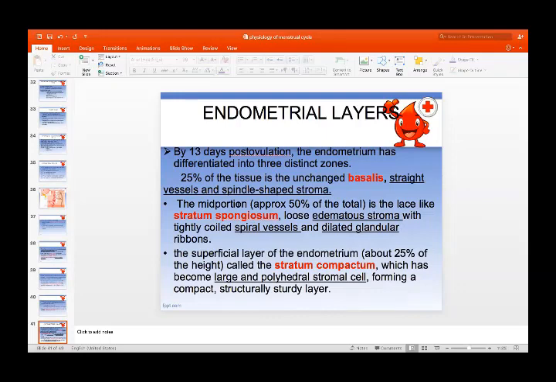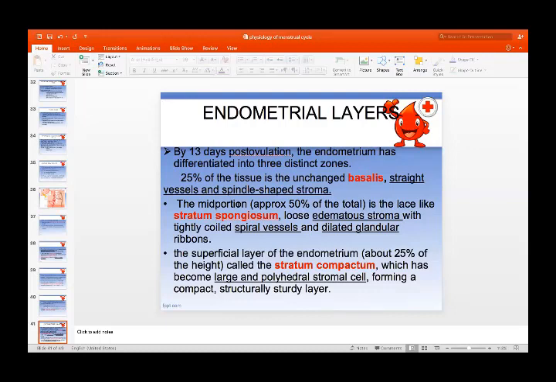The middle zone is stratum spongiosum, approximately 50% of the total, a lace-like loose edematous stroma with tightly coiled spiral vessels and dilated glandular ribbons. The superficial layer is about 25% of the height. It is called stratum compactum, which has large polyhedral stromal cells, forming a compact, sturdy layer.